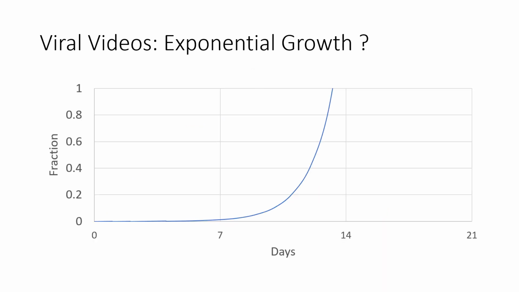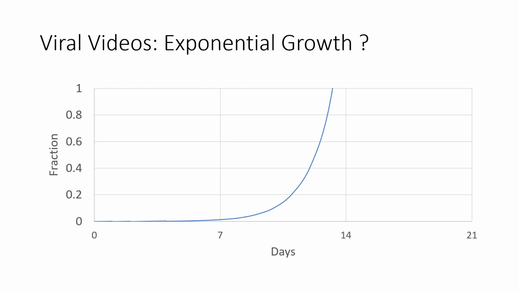But is it really? Let's take a look at a plot of exponential growth as a function of time. What I'm showing here is the progression over 3 weeks, where the fraction of the number of people who will ever watch a video have watched the video as a function of time.